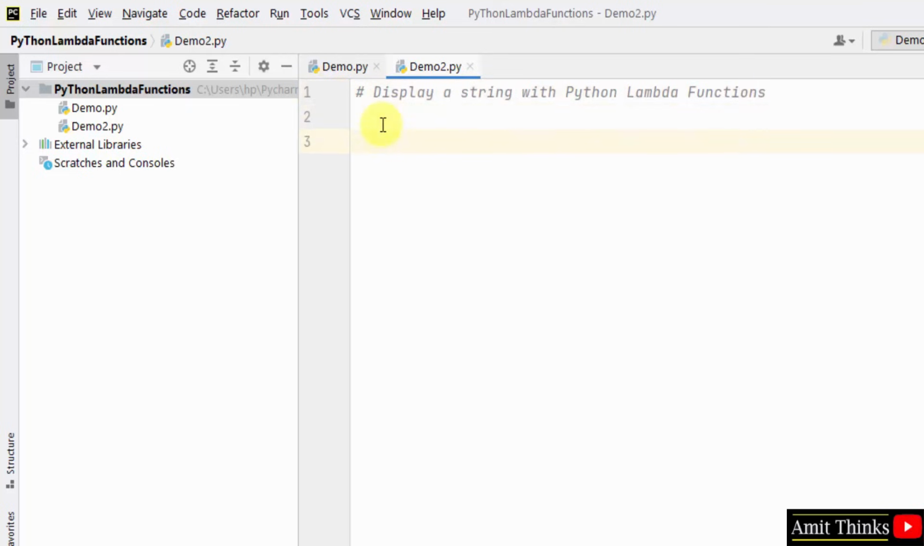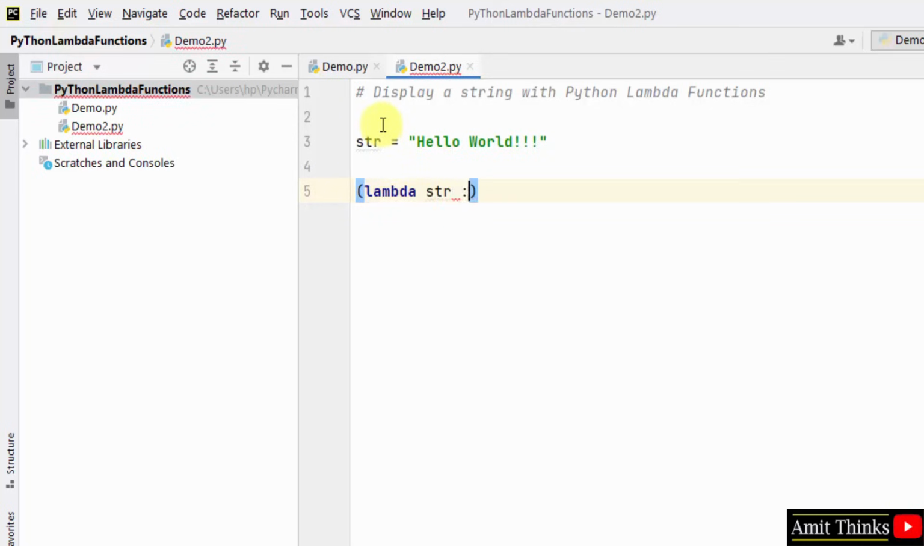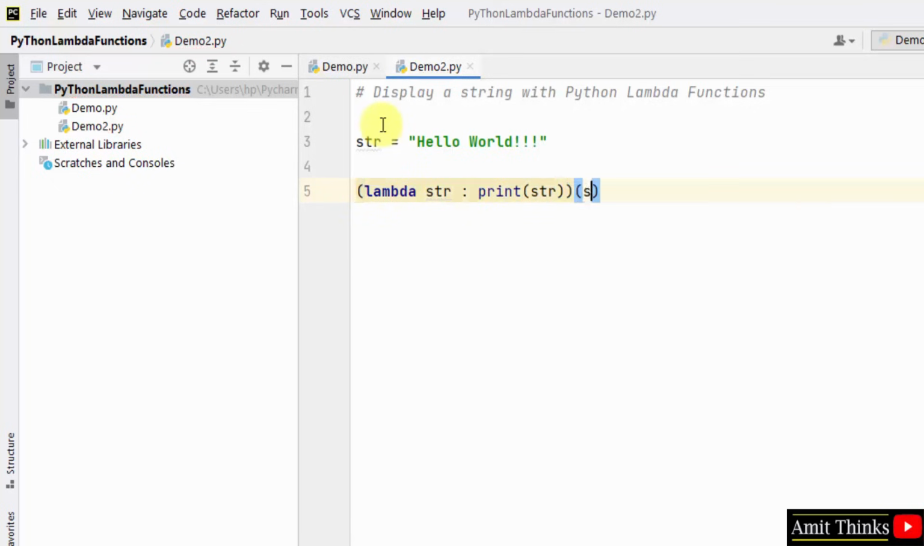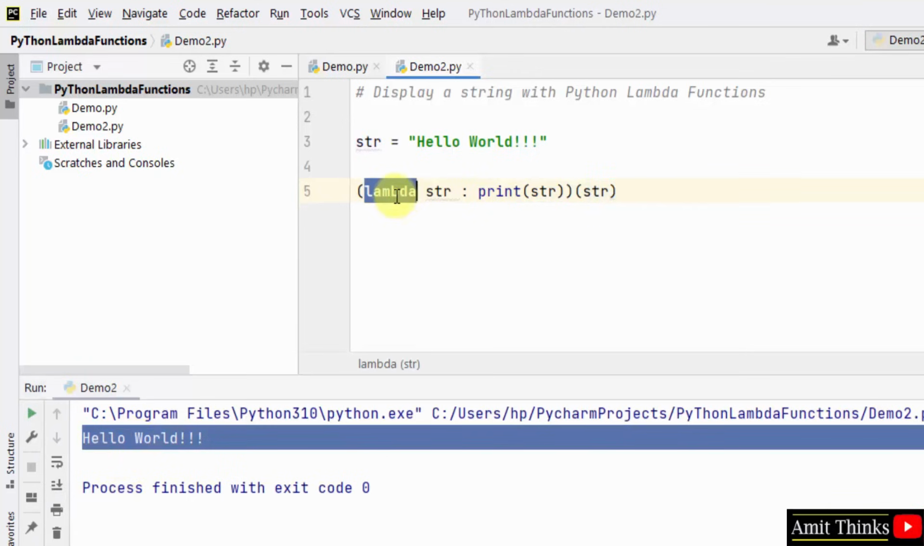So herein we are displaying a string. Let's say we have a string. Now we will display it. How? Using the Lambda functions. Use the Lambda keyword, then the name of the string. After that we will print it like this. Okay, so when I'll right click and run, it will show me the output hello world. So this is how we can display a string using the Lambda keyword, that is the Lambda function.